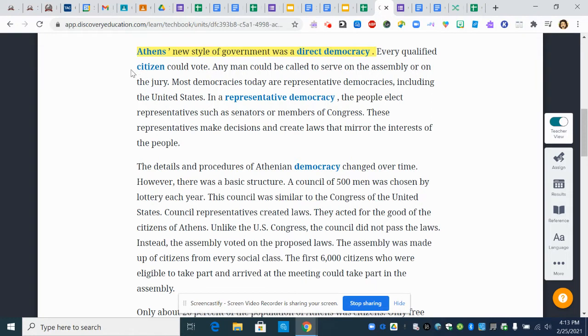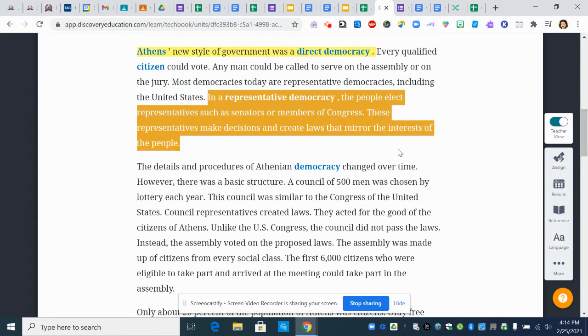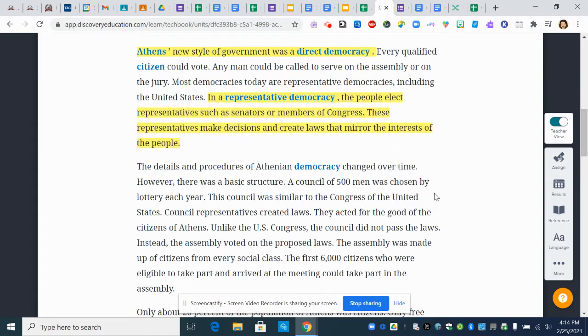Okay, every qualified citizen could vote. Now remember, that didn't mean everyone was a citizen in ancient Greece. Citizens were men who were either landowning men or they had served in the military, and they could be called to serve on the assembly. So keep that in mind. A representative democracy is what we have today in the United States.